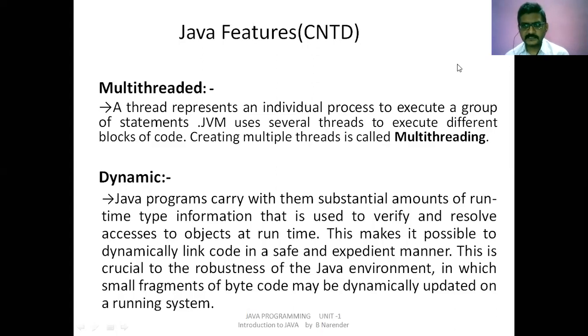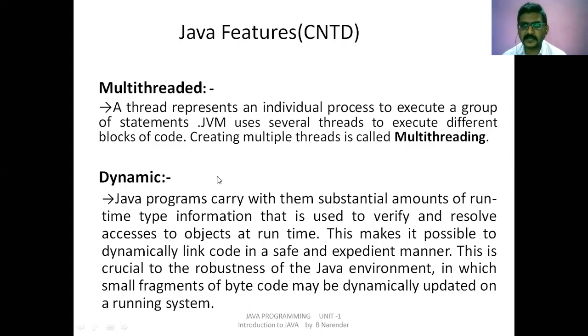Okay, a process is nothing but a program which is under execution, and it is called a process. So every program which is under running status is called a process. Java deals with these processes by allocating threads. An individual process is allocated with a thread, and a program in Java will contain several threads.